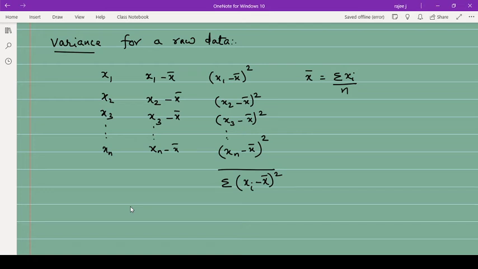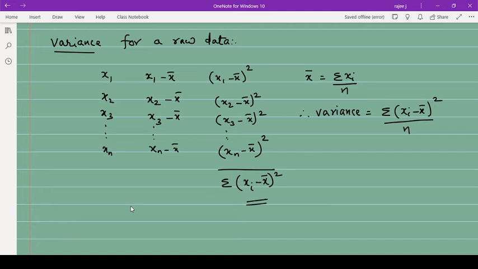So after getting this, therefore variance is given by, now the meaning of variance is how much a value is deviating from its mean. Each value, how much is it deviating or differing from its mean. So that is variance. Variance is given by summation of xi minus x bar the whole square divided by n. This is the formula for variance of raw data.